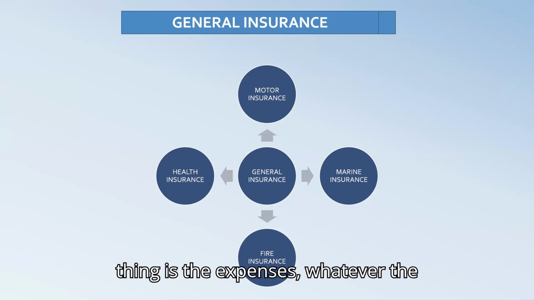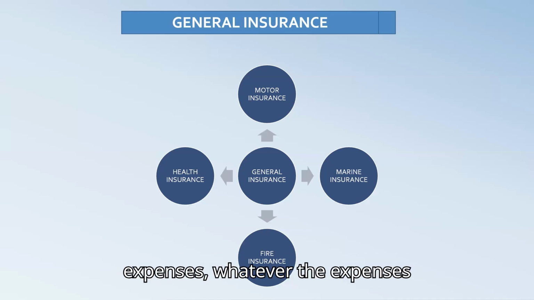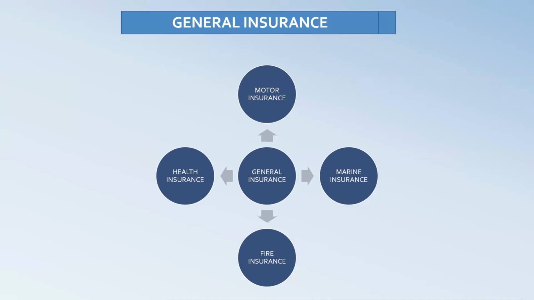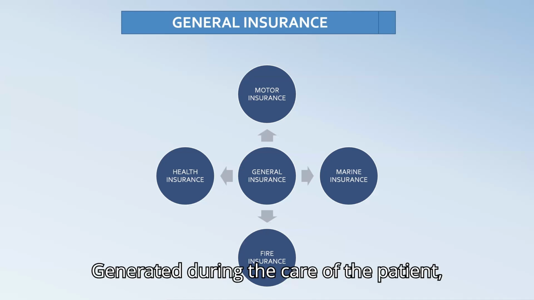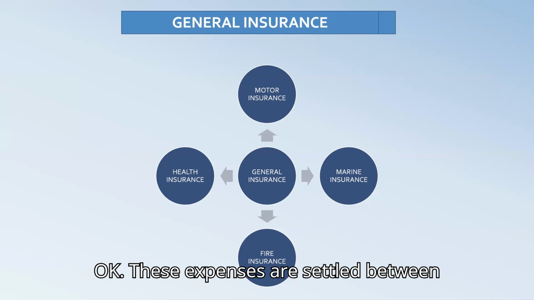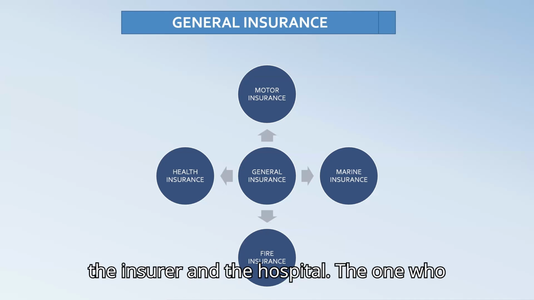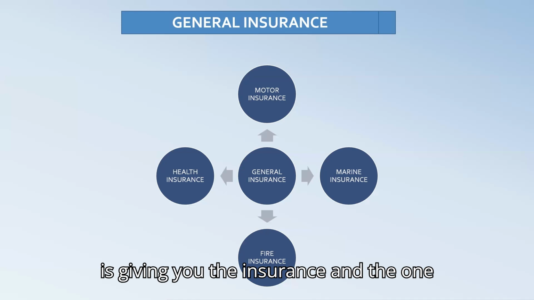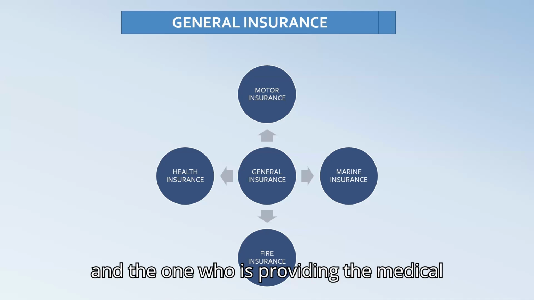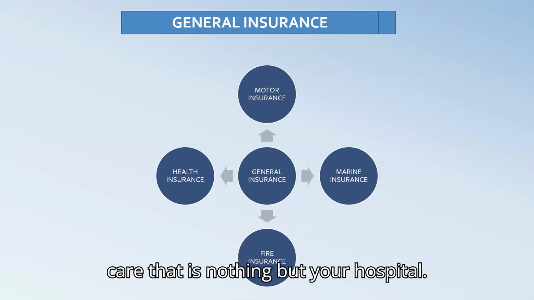And the next thing is that the expenses generated during the care of the patient are settled between the insurer and the hospital, the one who is giving you the insurance and the one who is providing the medical care, that is your hospital.